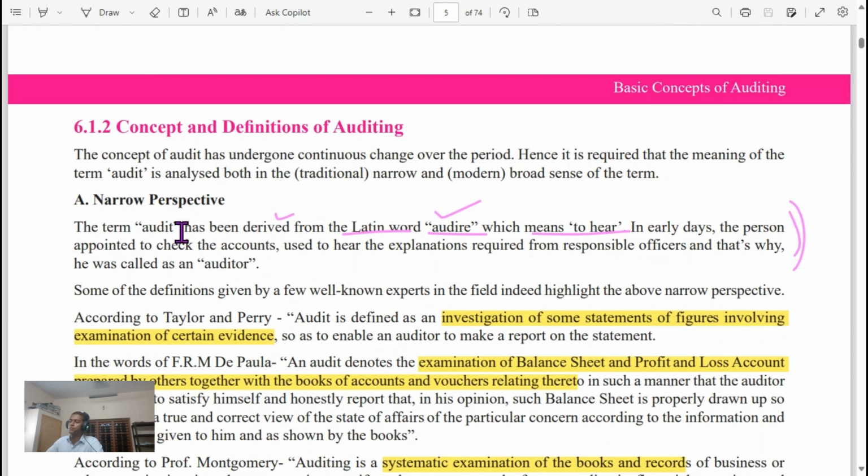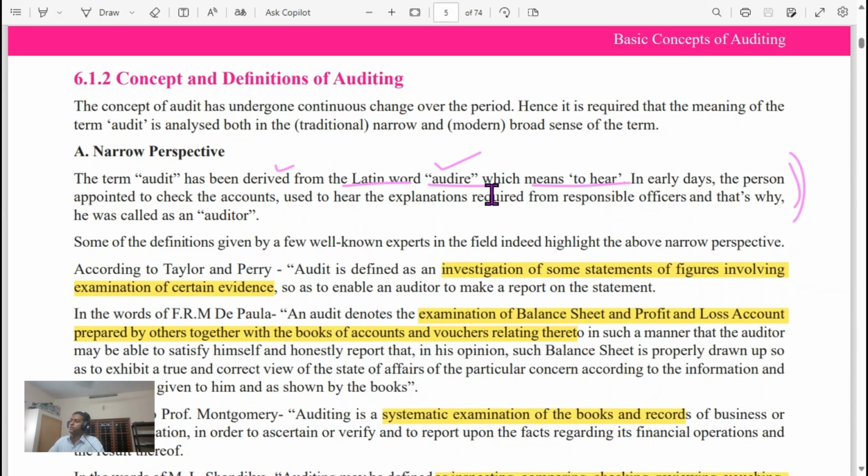Definition. Audit has been derived from the Latin word audere, which means to hear. In early days, the person appointed to check the accounts used to hear the accounts from responsible officers. That's why he was called auditor. Some of the definitions given by a few well-known experts in the field are given above.